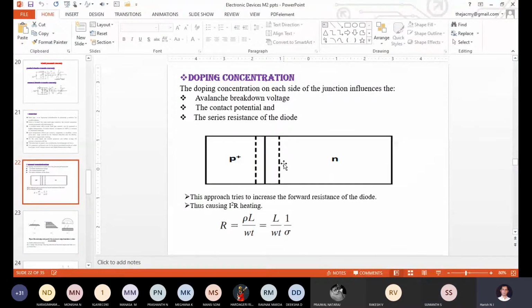Other than this, what phenomenon will happen under the equilibrium condition? When you join these two types of non-uniform semiconducting material for the fabrication of a p-n junction diode at equilibrium condition, what phenomenon will happen? Depletion region in the N side will definitely be wider. At equilibrium condition, when you join the two substrates, a depletion region will be formed.